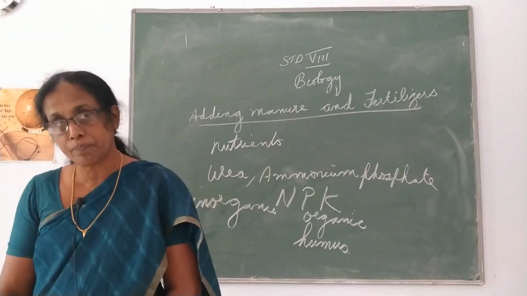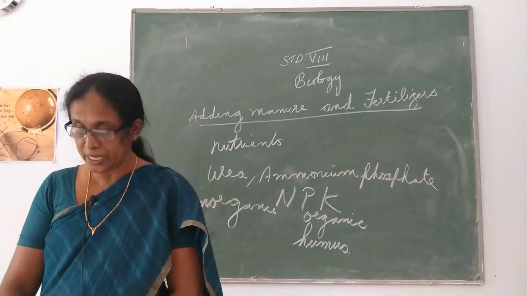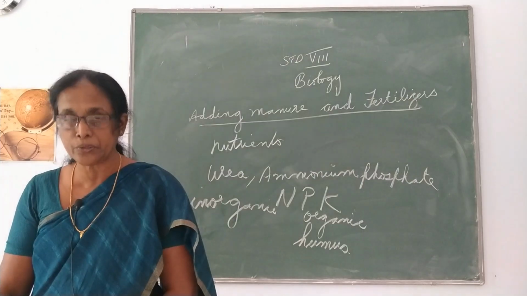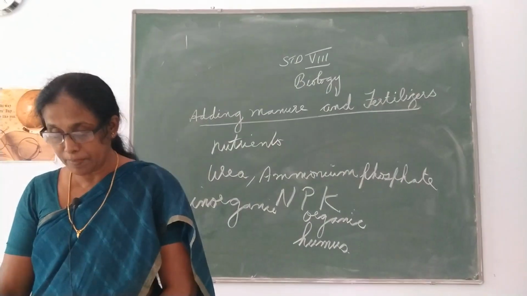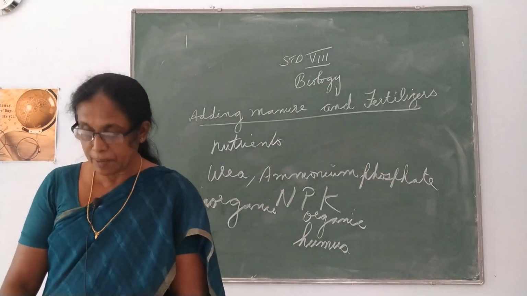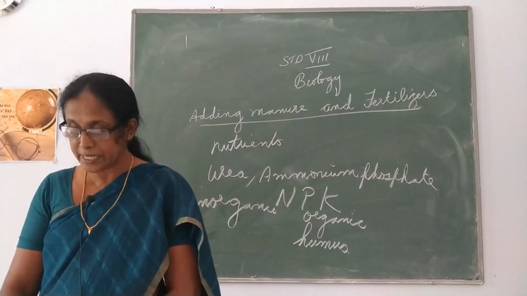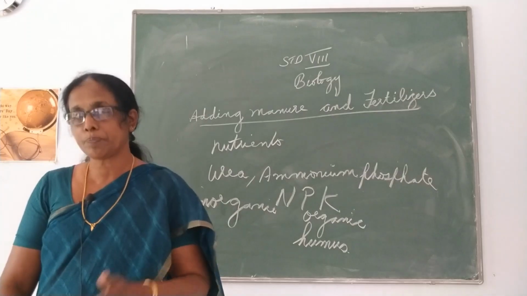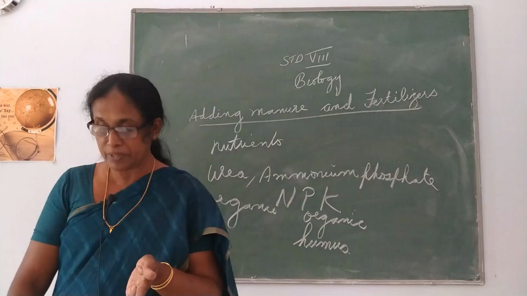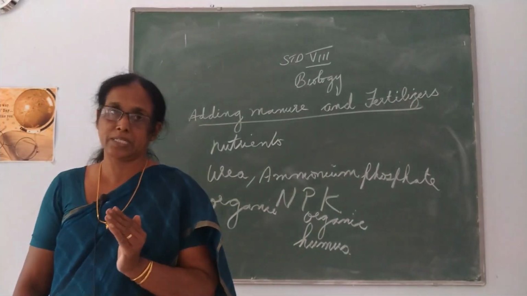Therefore, in order to maintain the fertility of the soil, we have to substitute fertilizers by organic manure to avoid the pollution. The use of manure improves soil texture as well as the water retaining capacity. For the proper growth of the plants, water should be retained in the soil.